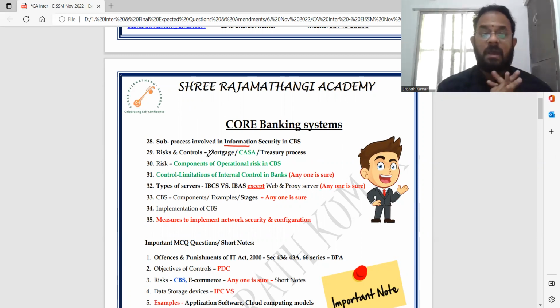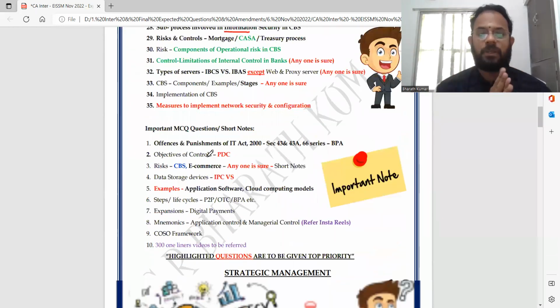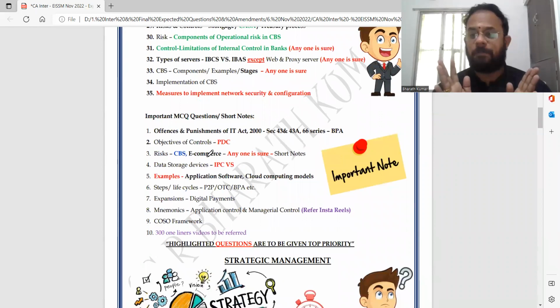Implementation of CBS, yes. Measures to implement network security and configuration, again a crucial question, which is a unique question. They have never asked it before, so there is a good chance that you can take it down. Important MCQ questions are short notes, offenses and punishments.